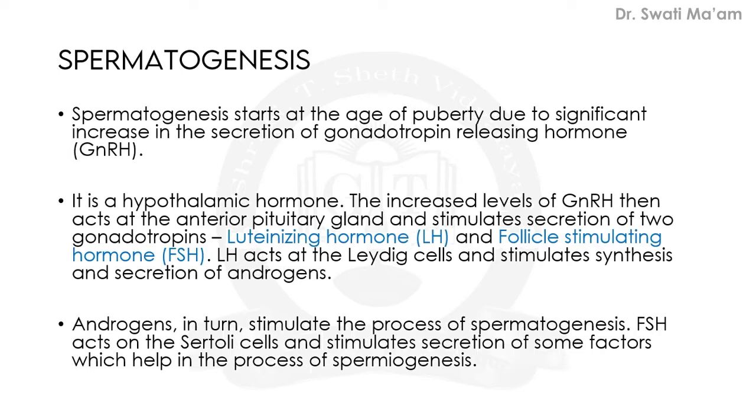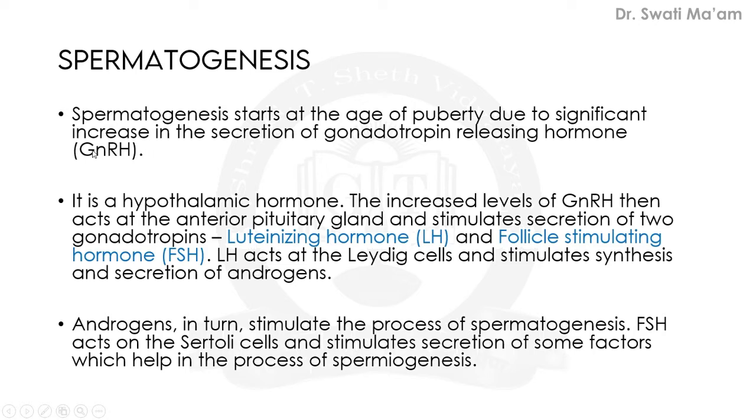Actually, this process starts at the age of puberty, due to a significant increase in secretions of gonadotropin releasing hormone, written in short as GnRH.